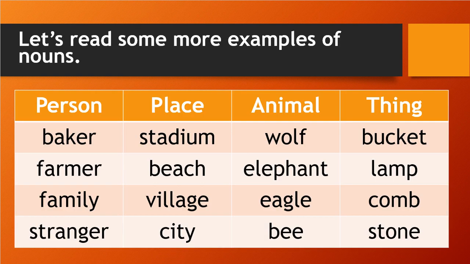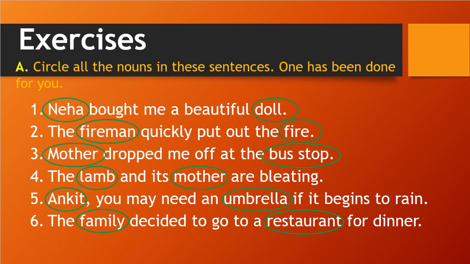So this one we have seen. So we'll go for the next. Let's read some examples. Here I have given some examples of nouns: person, place, animal and things. What kind of different names may be possible? Okay. So that is explained here. And the last, we have done one exercise where we need to circle the nouns which we can identify.